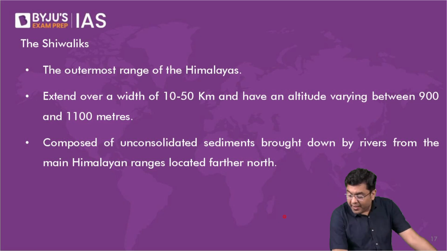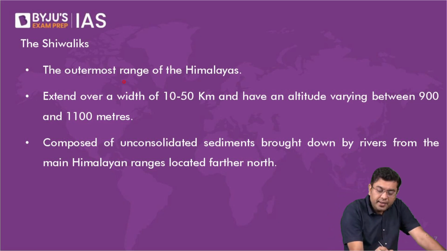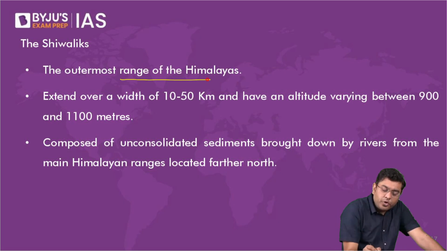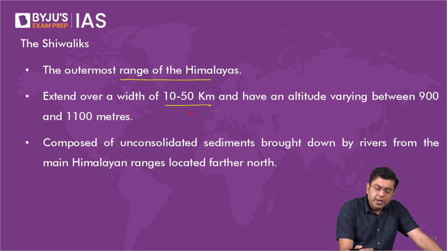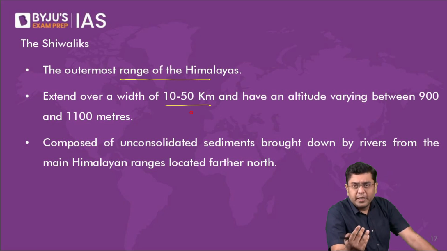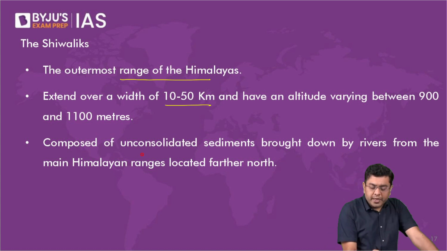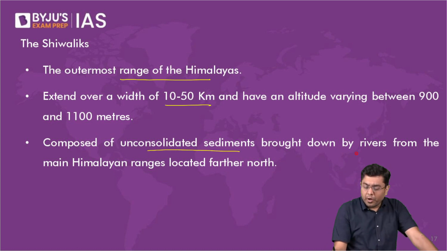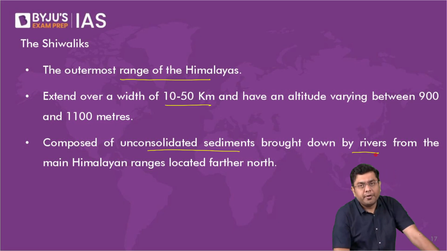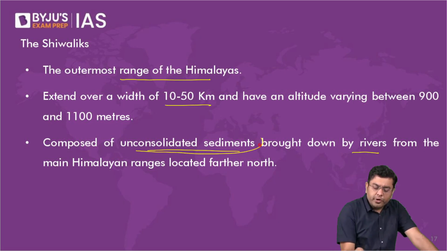Now, the Shivaliks here, basically, they are the outermost range of the Himalayas. They extend over a width of 10 to 50 kilometers with an altitude of roughly around 1,500 to 2,000 meters above sea level. It is composed of unconsolidated sediments brought down by rivers from the main Himalayan ranges located far to the north. Okay, so composed of unconsolidated.